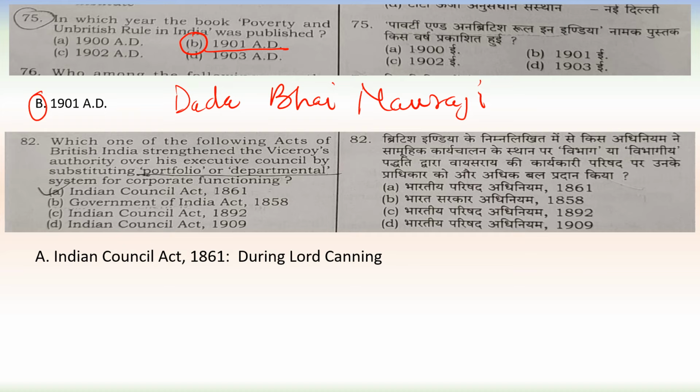Next one, which one of the following acts of British India strengthened the Viceroy's authority over his executive council by substituting portfolio or departmental system for corporate functioning? So this was the Indian Councils Act 1861, passed during the reign of Lord Canning.